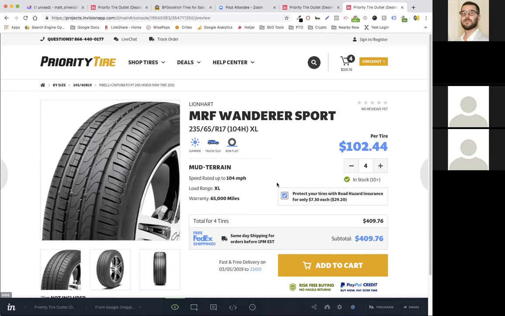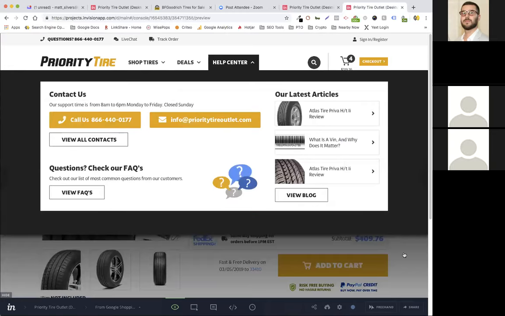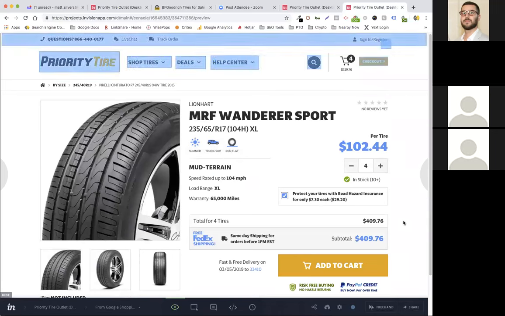So what we do on Best Used Tires that we're going to start doing now is, let me make sure this is the right page, yes.